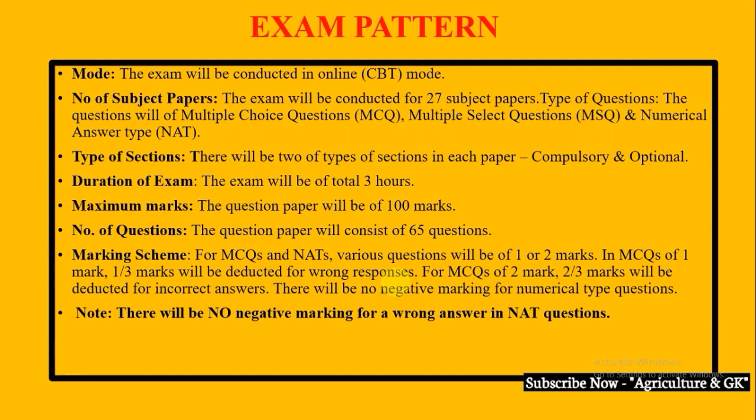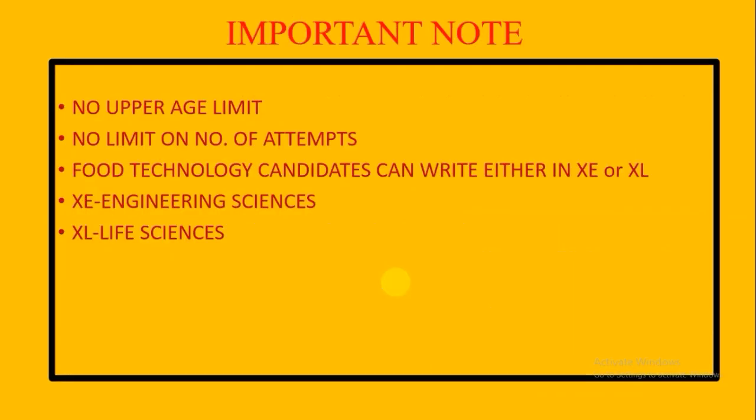For 1 mark questions, 0.33 marks will be deducted for wrong responses, that is 1/3 of a mark, whereas for 2 mark questions, 2/3 marks will be deducted for incorrect answers. There will be no negative marking for numerical type questions. An important note: there is no upper age limit to apply for this examination, and there is no limit on the number of attempts.